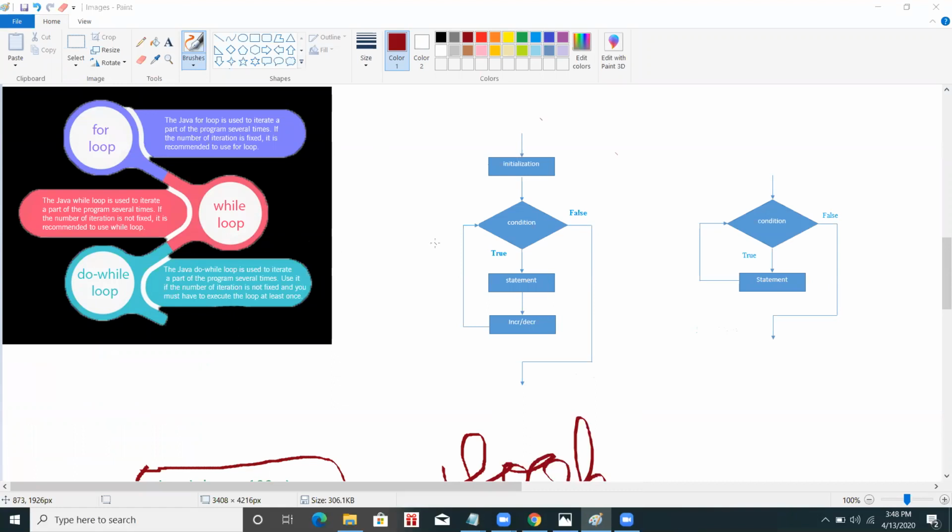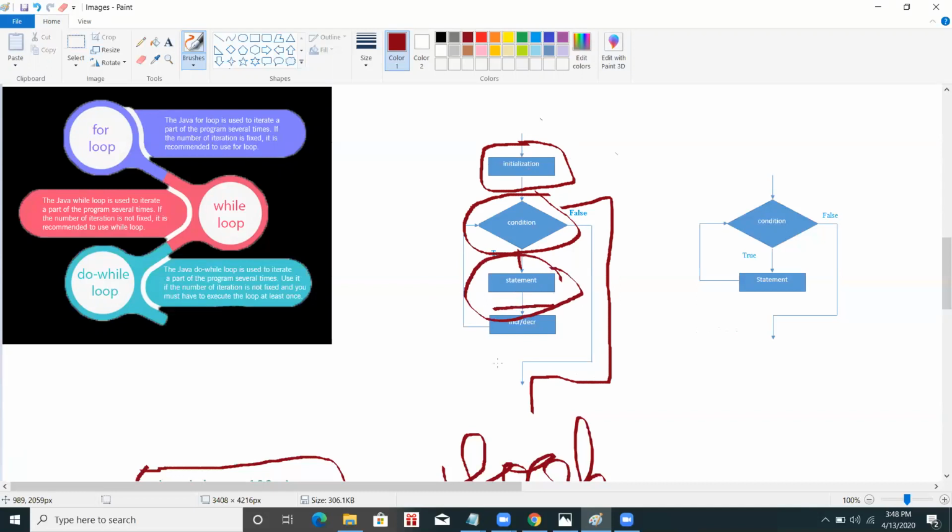Now from this figure, we can also understand what the for loop and while loop are. In the for loop, the first part is initialization. Second part, condition. If this condition becomes true, the statement is run. If the condition becomes false, it goes outside the control of the loop. If the condition becomes true, it runs the statement and increments or decrements the value. That is the updation part. And in while, the condition is checked, and if the condition becomes true, the statement is run, and if the condition becomes false, the loop ends.